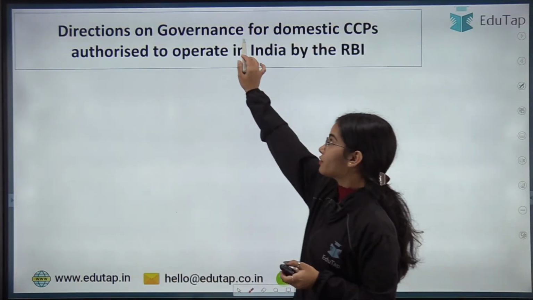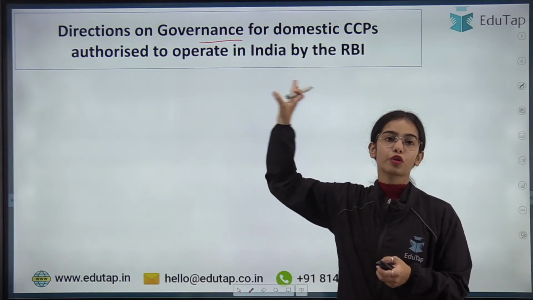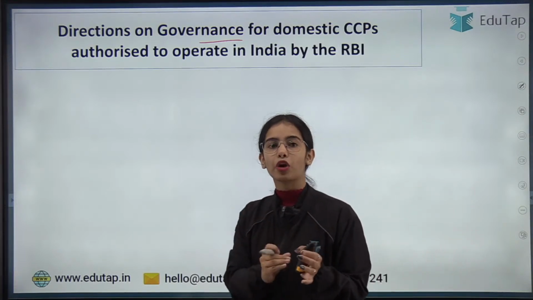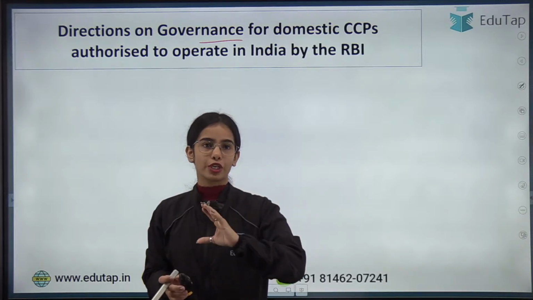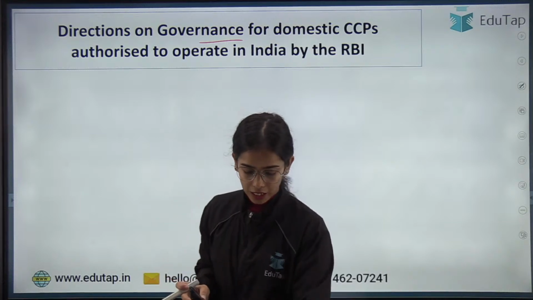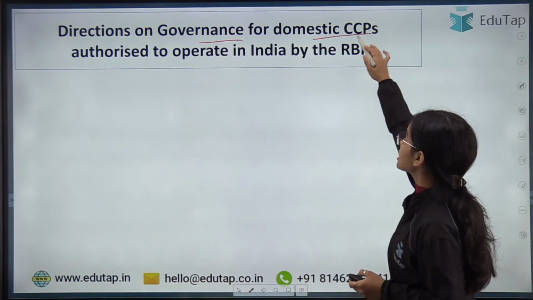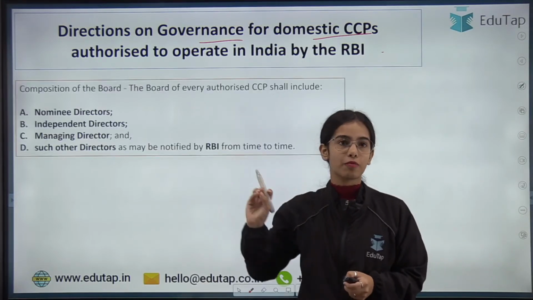So directions on governance. Now from the management point of view, from the static point of view, from the current affairs point of view, corporate governance is very, very important. And in phase 2, you have usually seen paragraph-based questions from this topic. Okay, so it becomes very, very important. So now, directions on governance for domestic central counterparties authorized to operate in India by the Reserve Bank of India.